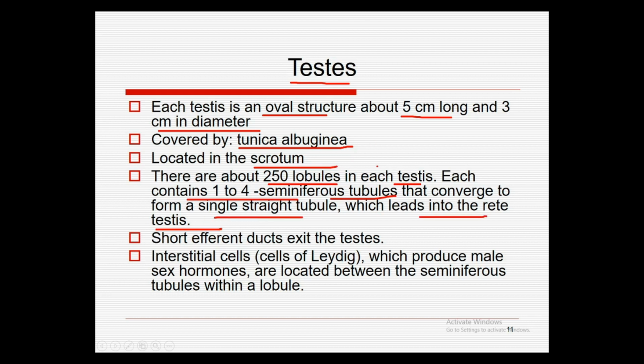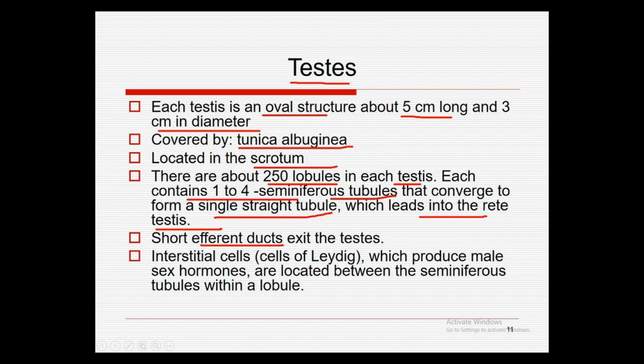Seminiferous tubules are the tubules that produce the sperm. From the rete testis they go into the epididymis.